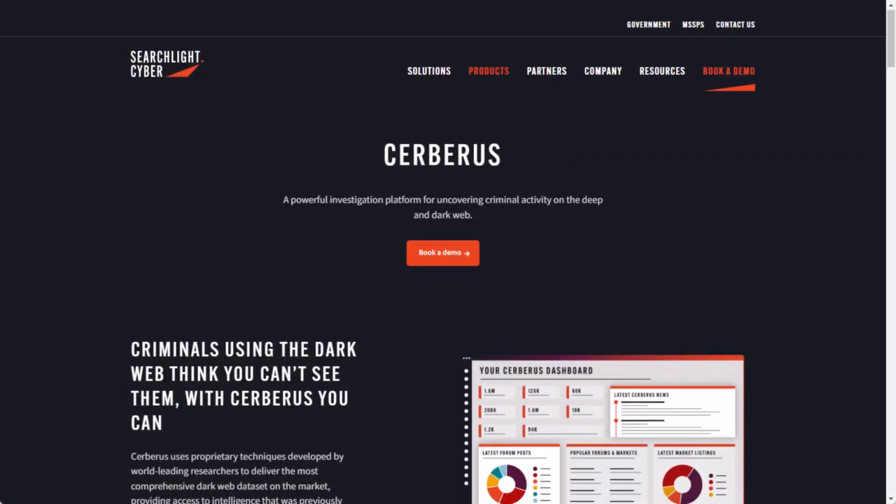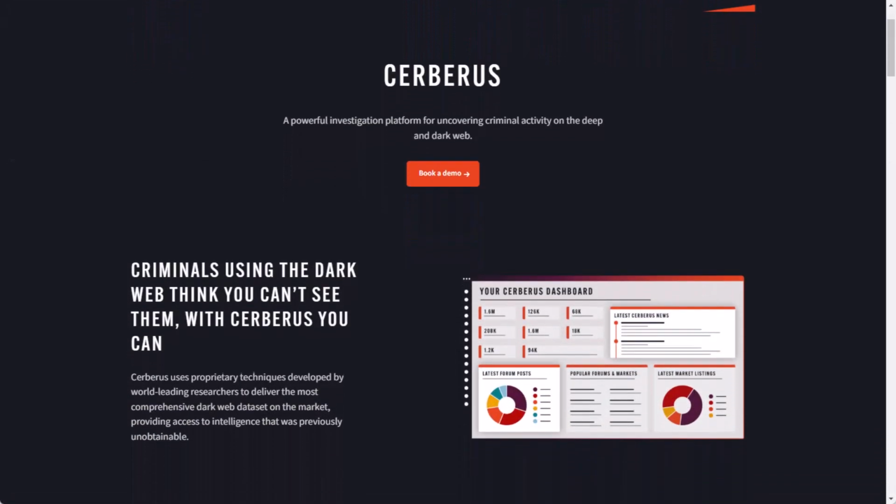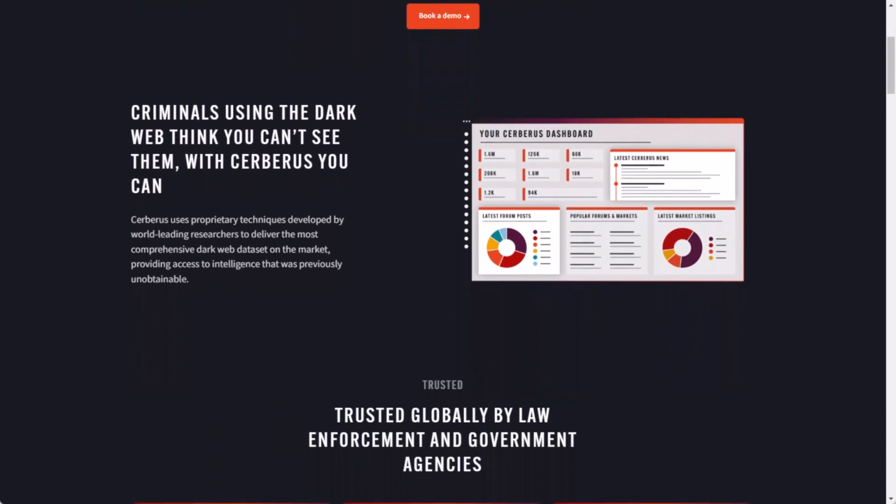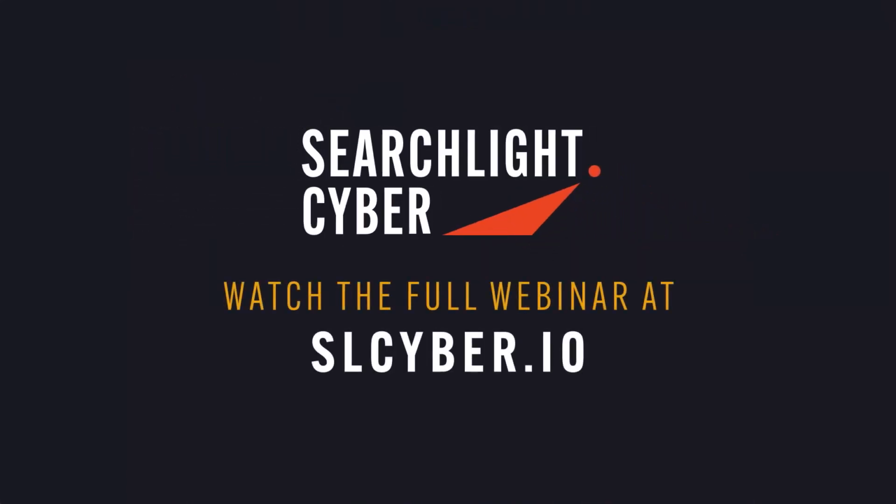So all of this information is compiled within a couple of minutes of going into the CERBERUS tool and looking at the particular actor. So let's look at some more advanced techniques for doing investigations, perhaps where the user doesn't leak any information about who they are.